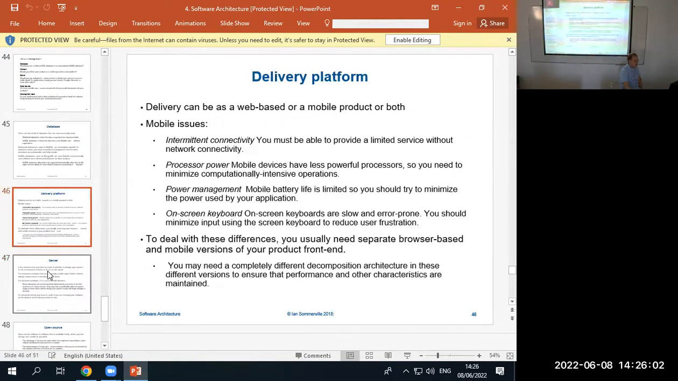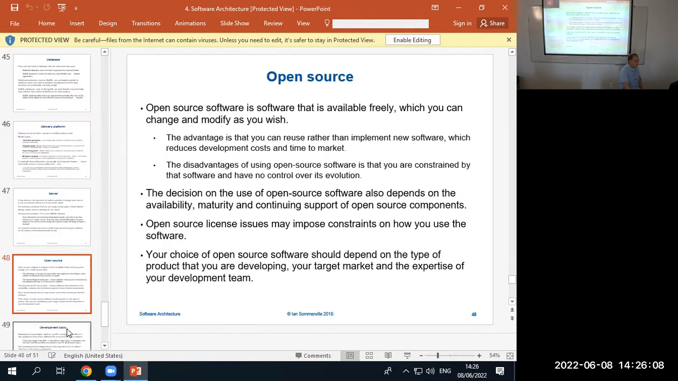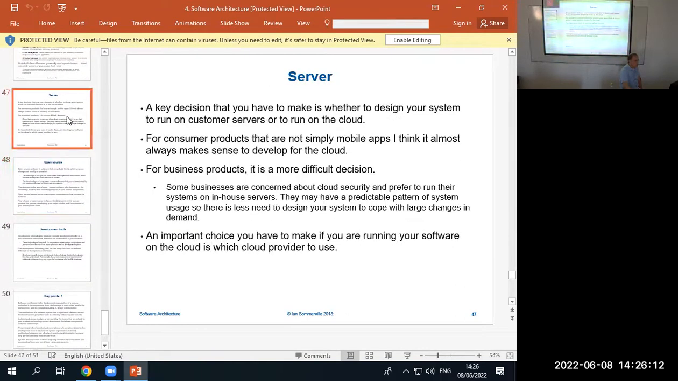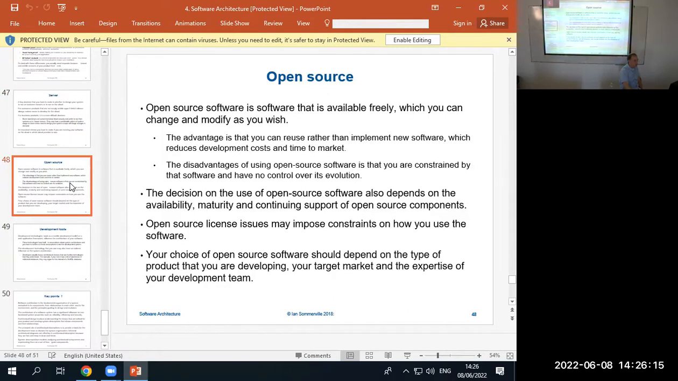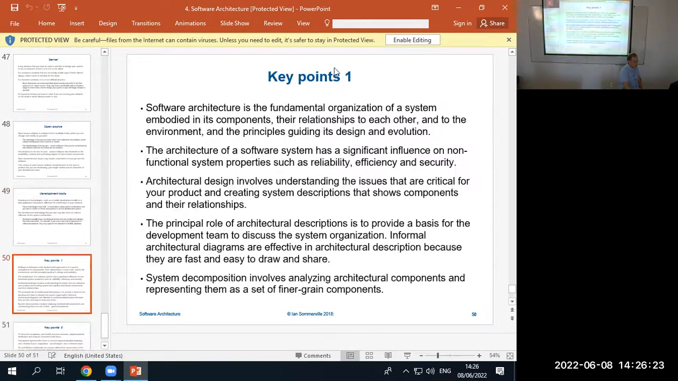Server. Let's do. All right. Open source, you know what open source is. Server, you know that it makes sense to use the cloud. Open source means free software. Development tools, like which technologies you're going to use, which frameworks. Okay, that's the end of that chapter.